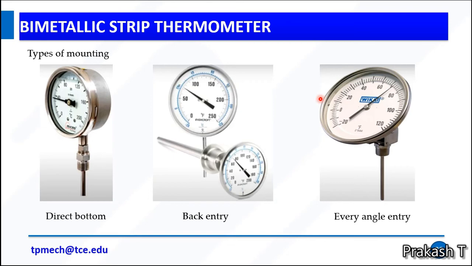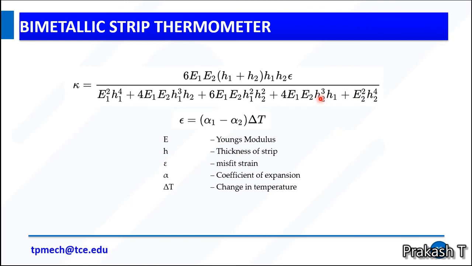Mounting: the bimetallic strip thermometer has three types of mounting. One is direct bottom. From this image you can easily observe that it is mounted directly below the scale. Back entry is mounted on the back side of the scale. Every angle entry is also mounted on the back side, but we can adjust the scale according to our required angle. So we have three types: direct bottom, back entry, and every angle entry.